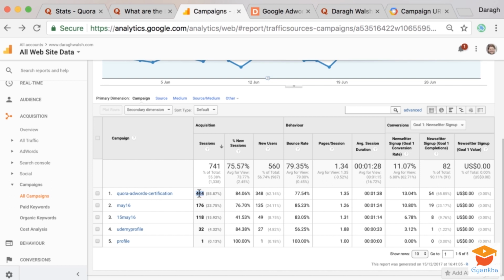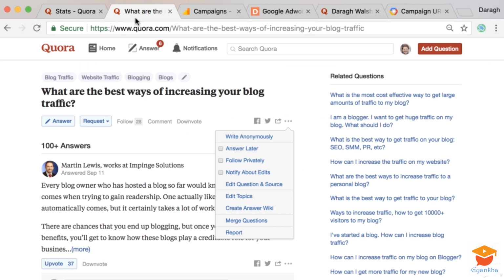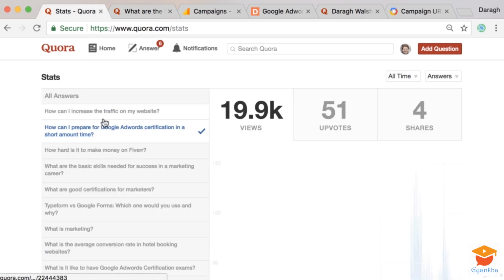This is pretty good. I can see 414 sessions in a 30-day period just from one question in Quora, and also that this has actually led to 54 email signups. That is a really great result from answering a question on Quora. And I'll show you the question here.